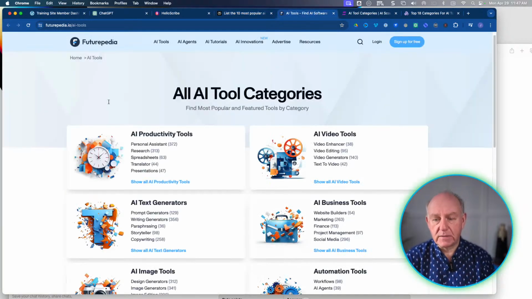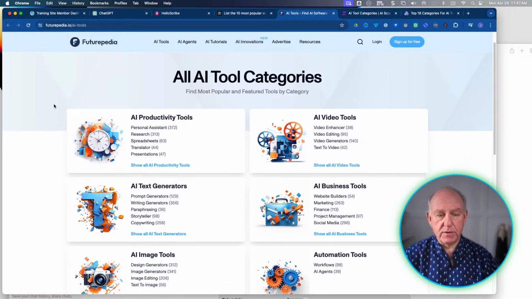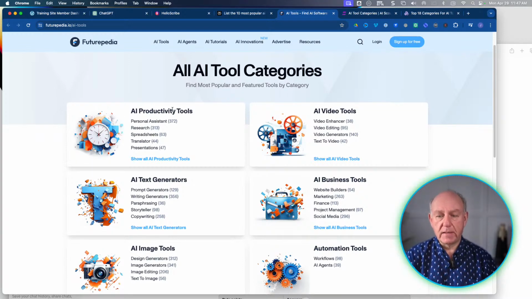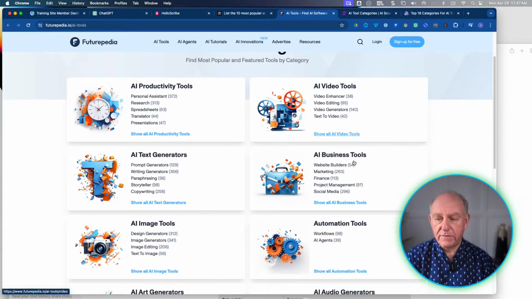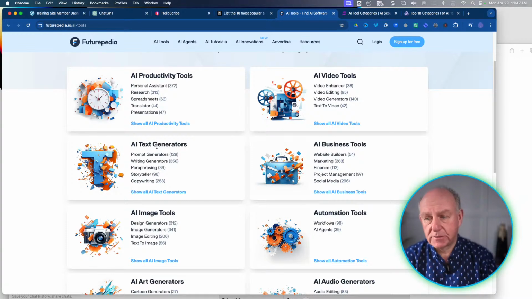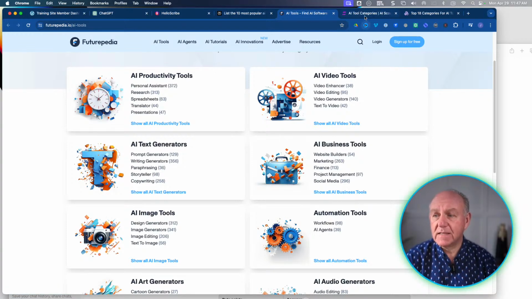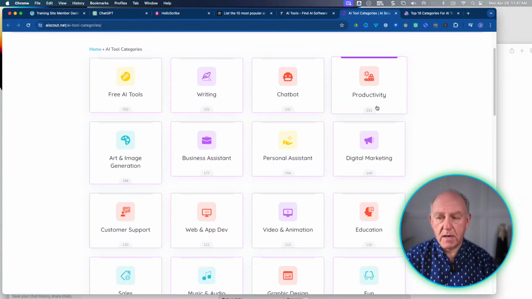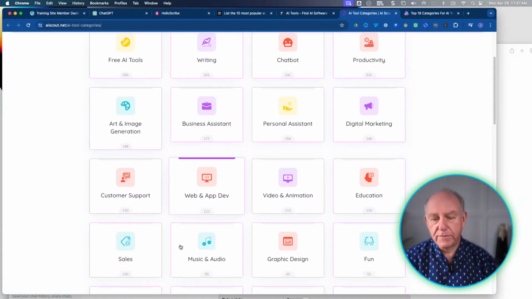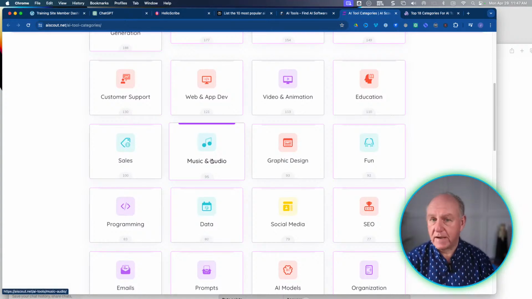If I look at software as an example, look at these ones. On the screen here, we've got AI tool categories, productivity tools, 372 sites for assistance, 313 for research, 63 for spreadsheets. Video ones, there's 400 here for video ones, AI text generators, business tools, they're all over the place here. Tons and tons of them. And then we have AI tools here: arts and image, business assistants, digital marketing, productivity, chatbots, writing, free ones, customer support, music and audio, graphic design. There's tons of them. How do you choose which ones?